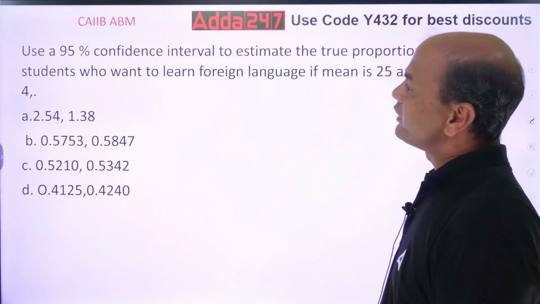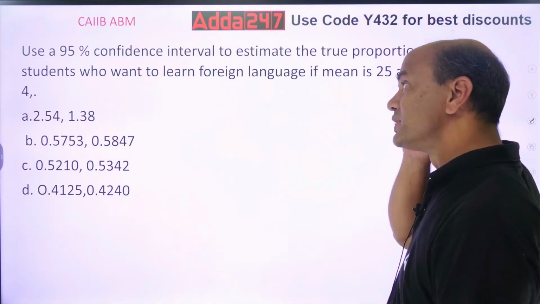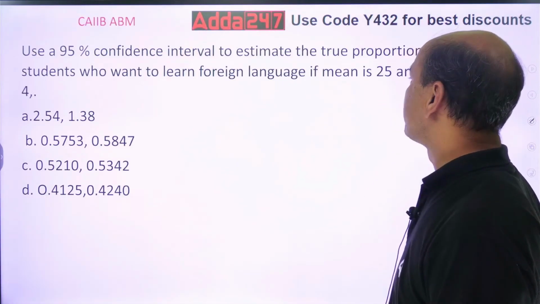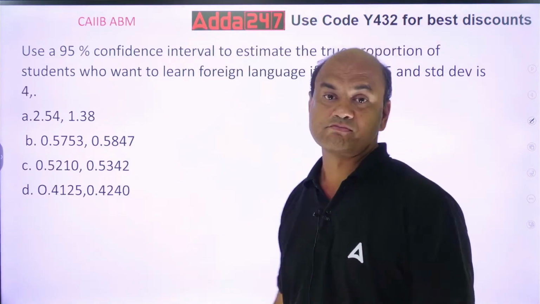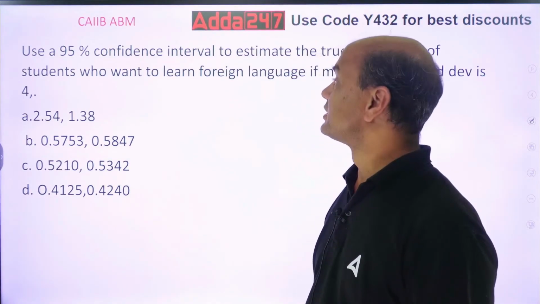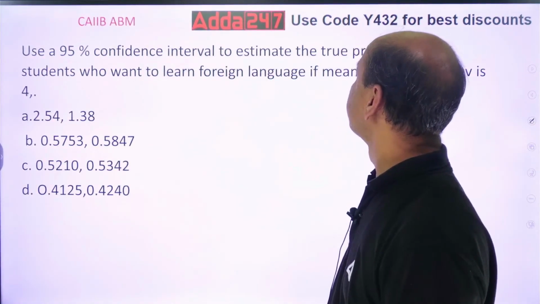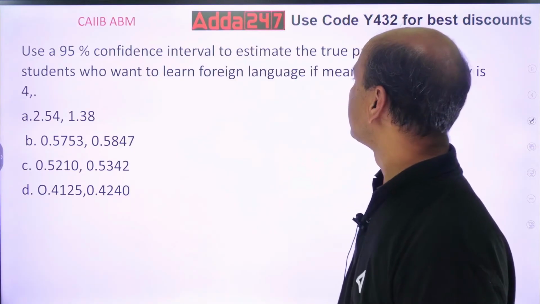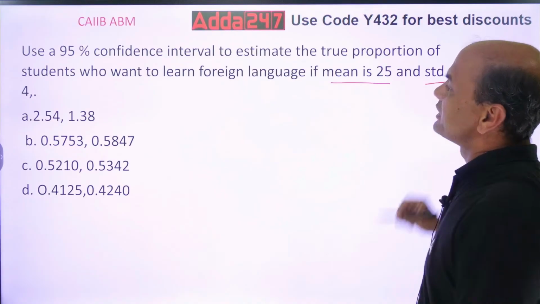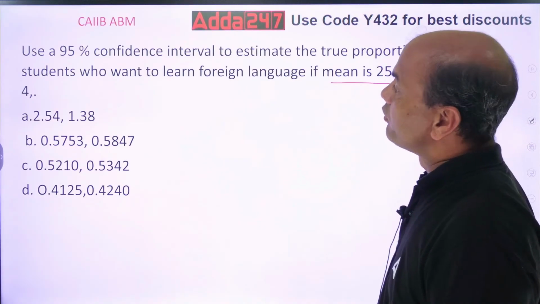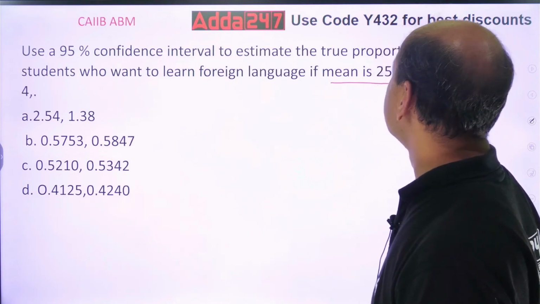Using a 95% confidence interval to estimate the true proportion of students who want to learn the foreign language, if the mean is 25 and standard deviation is 4. See this, 95% confidence, and you want students who want to learn a foreign language, with mean given as 25 and standard deviation given as 4. Four is the standard deviation, but for this the number of students is required.